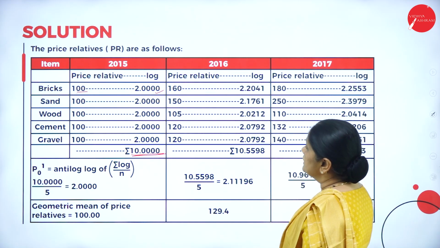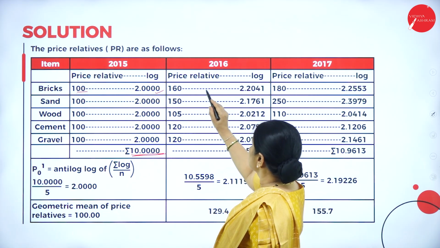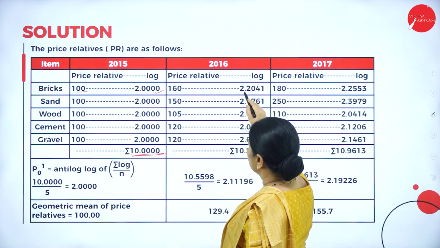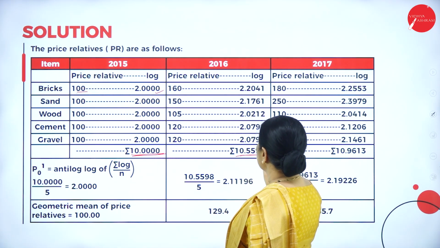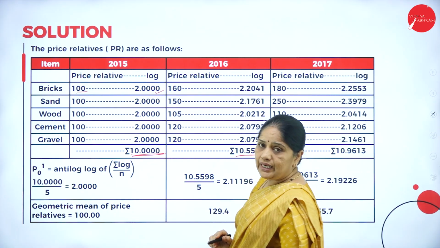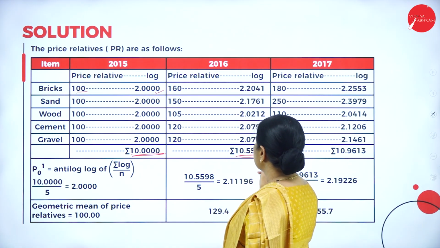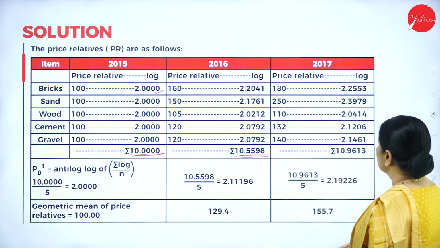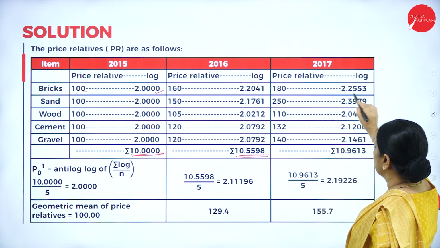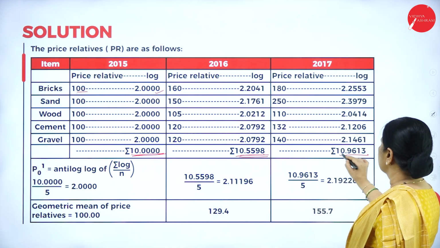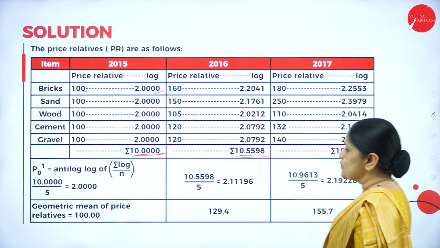So here the price relative is 160. So you take the log of 160. So it comes up to 2.2041. So for the same, for all the values, take the log values. So we get the answer as 10.5598. So the same way for the price relative of 2017, when we take the log values, it becomes 10.9613.